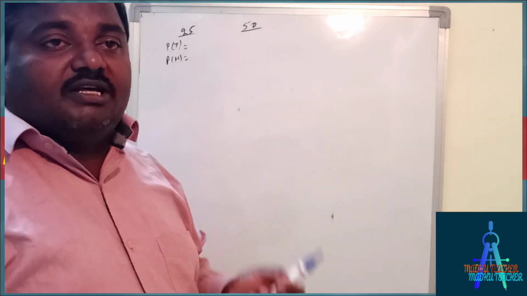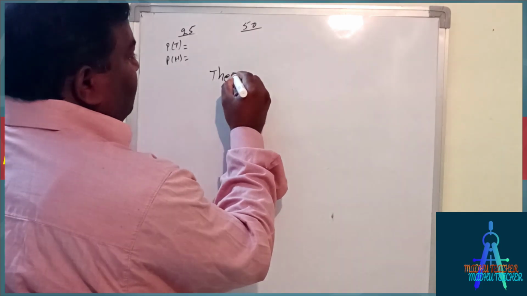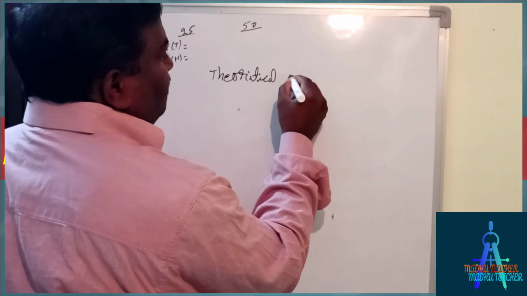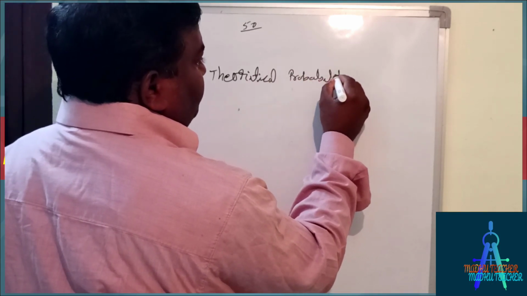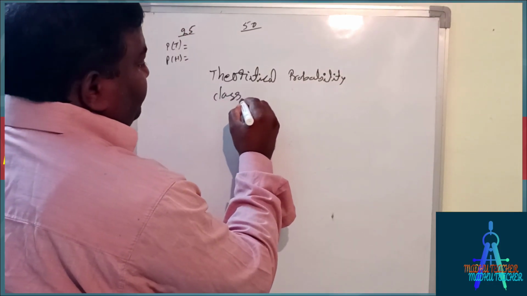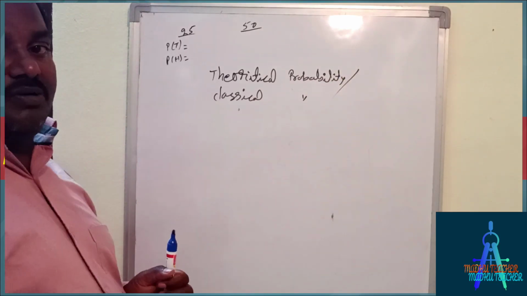So this is called theoretical probability. This is also called classical probability.